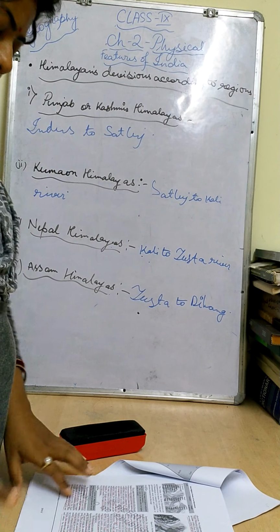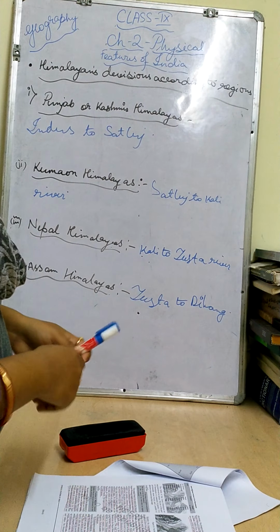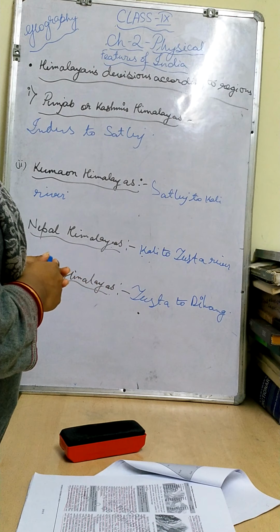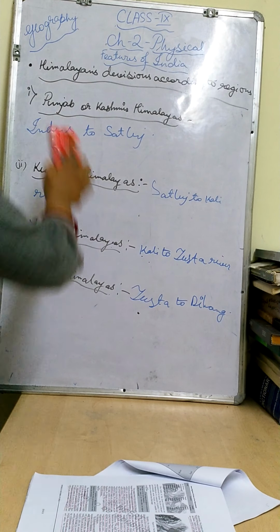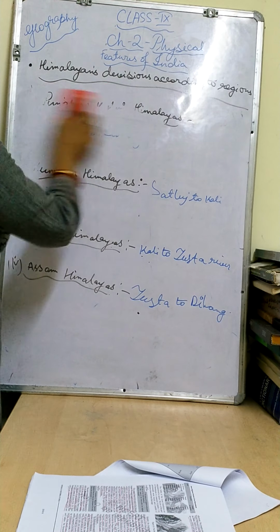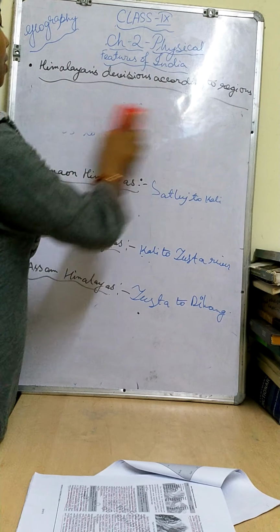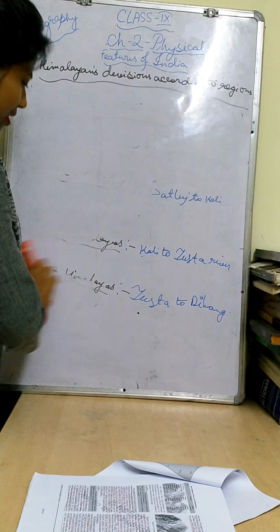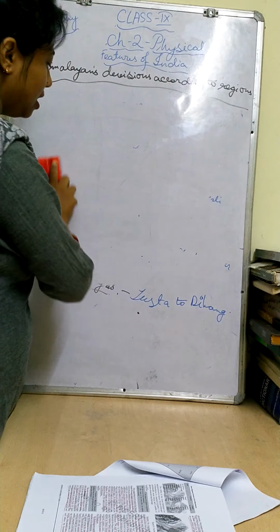Okay children. The Brahmaputra river makes the extreme eastern boundary. Now I will rub this out and show you more. There are other parts of the Himalayas also, and I will tell you what they are.